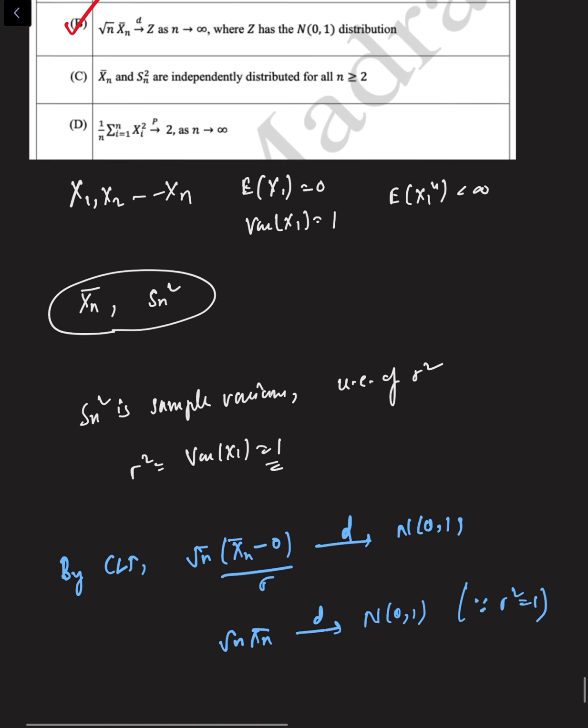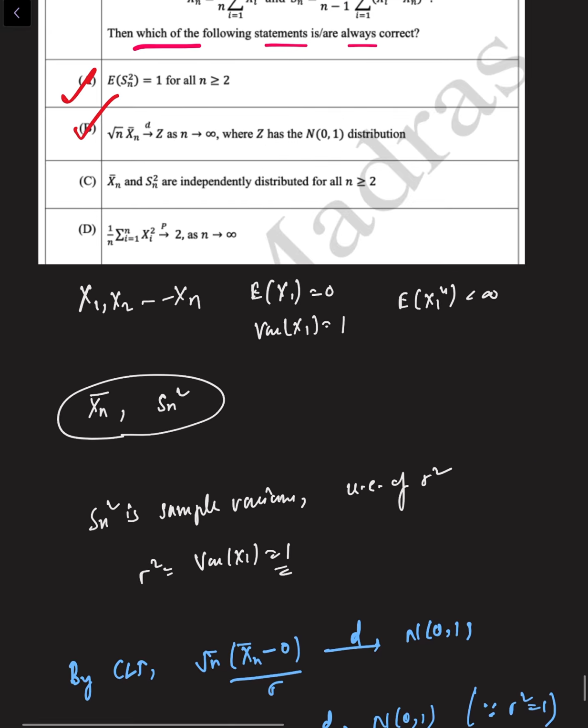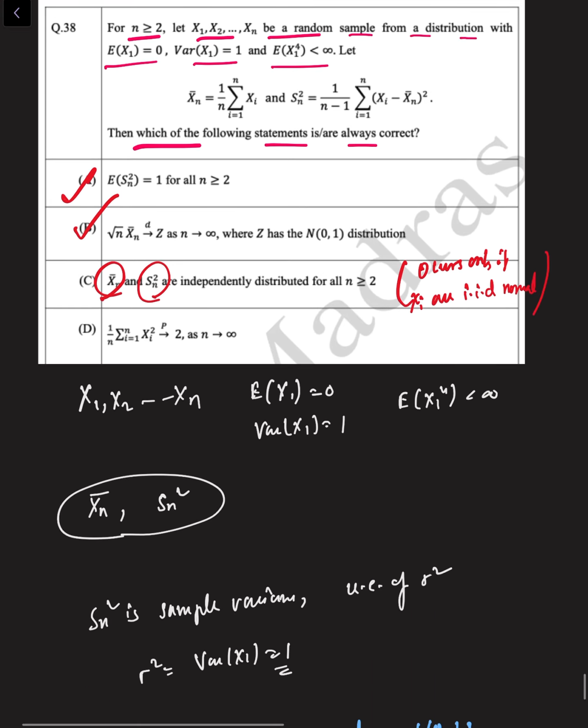Now the third statement says Xn bar and Sn square are independently distributed for all n greater than or equal to 2. We are given the sample mean and sample variance. Independence of sample mean and sample variance occurs only if the Xi's are IID normal. But here we have no clue about the distribution, we just know the expectation and variance. Therefore option C is not necessarily true.